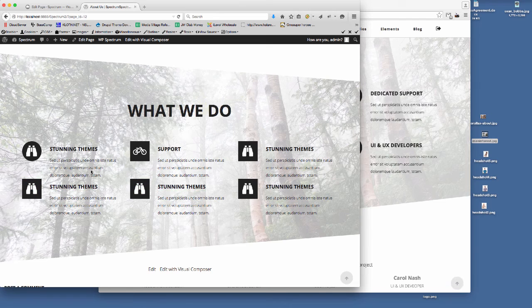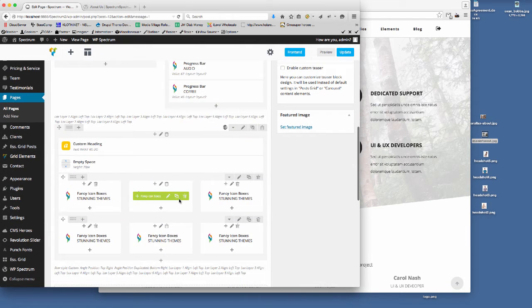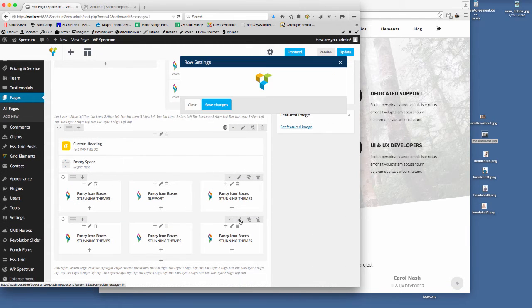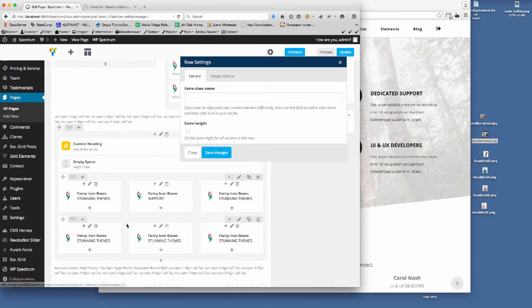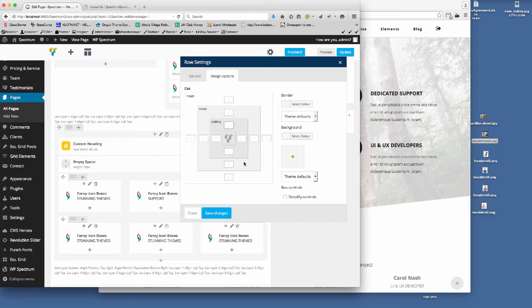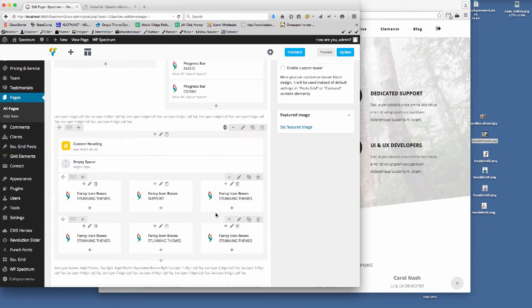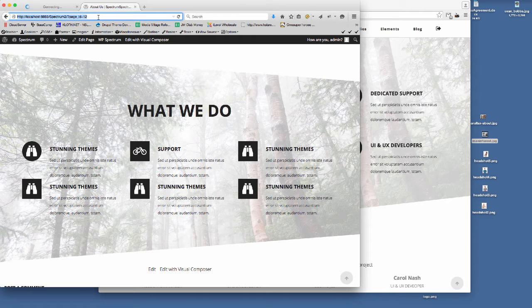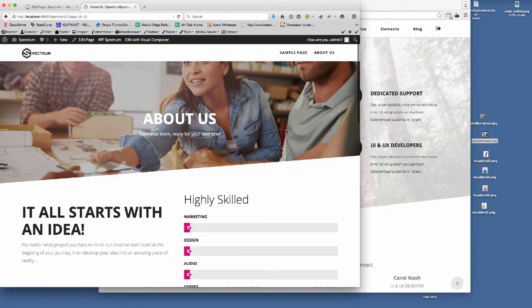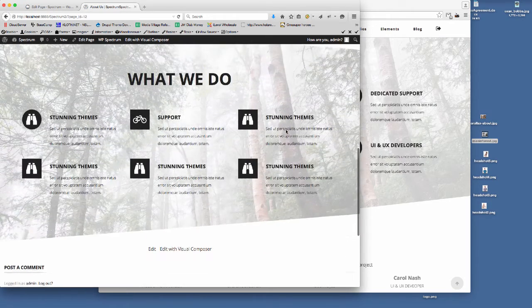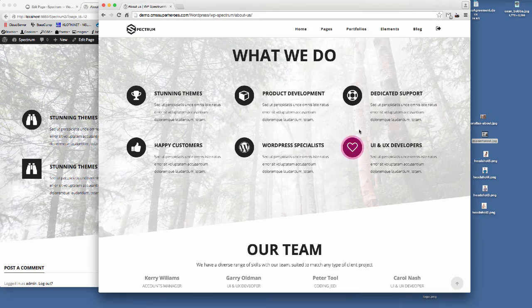We need some more space in between here. So what we can do is actually add some padding on the top of this row. So I'm editing the row within the row, and we go to design options, and we'll set that to 40 pixels at the top of there. So if we update that now, and then refresh that page again, you can see now we've got some padding between the actual icon rows as well.